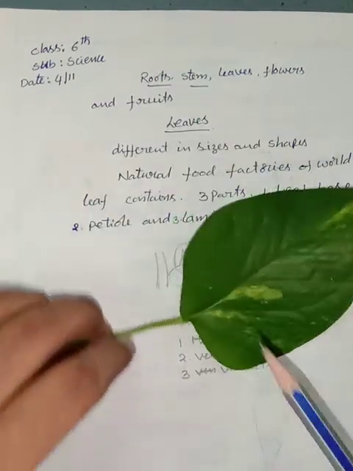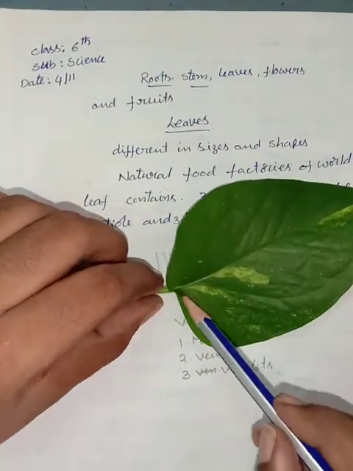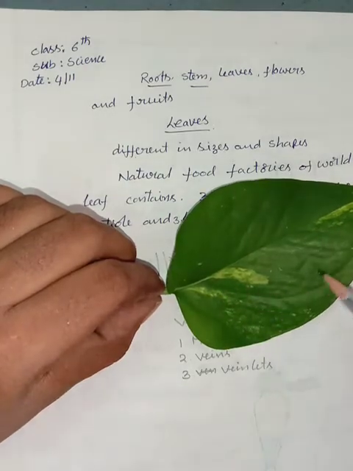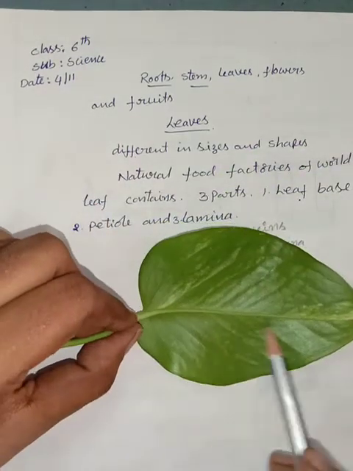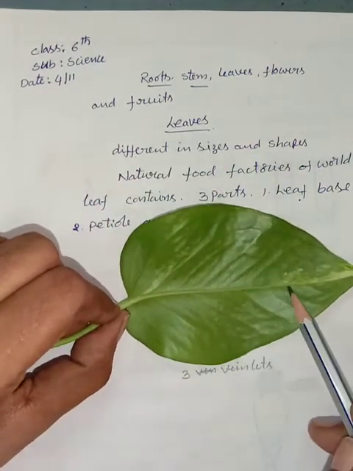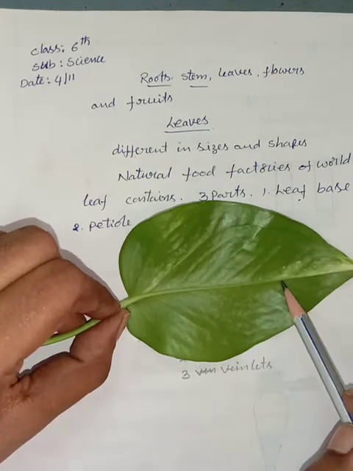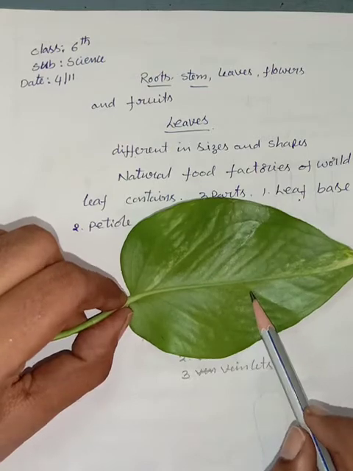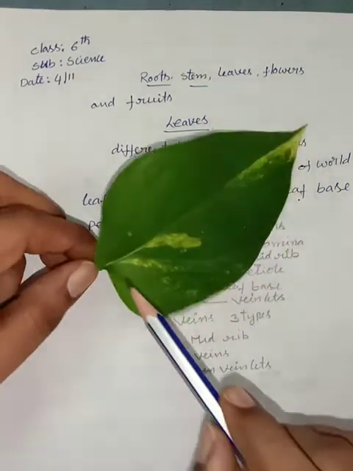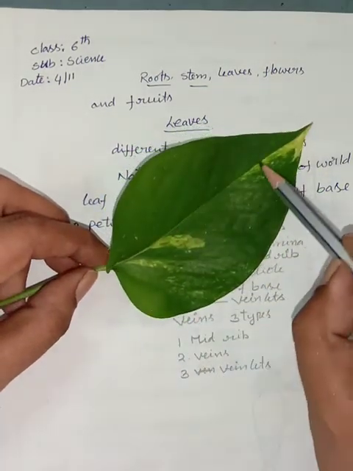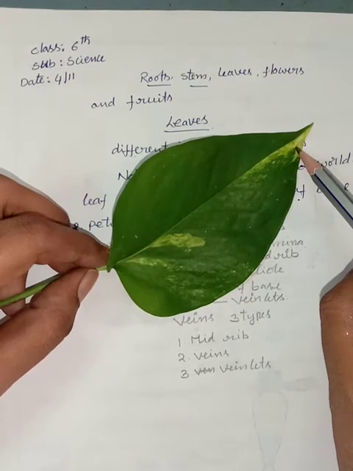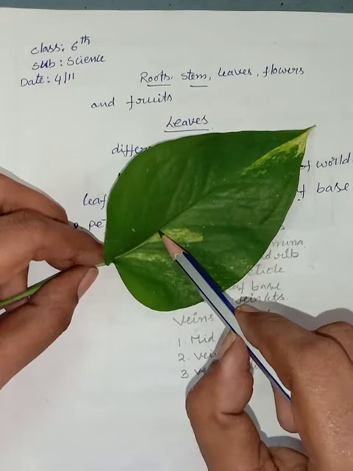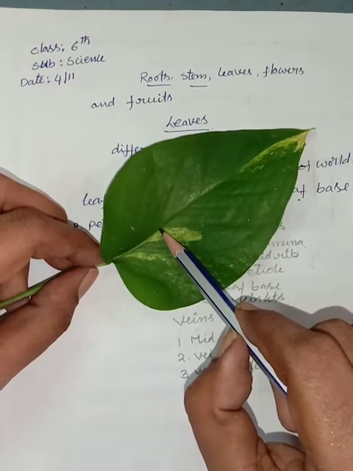On the surface of the leaf, there are some lines present. These lines are called veins. At the middle of the leaf, there is a long vein present.